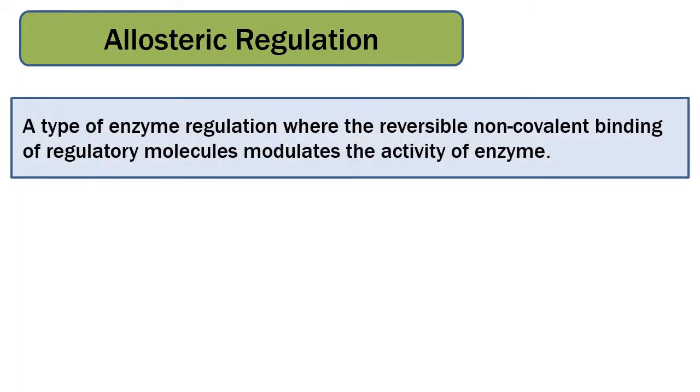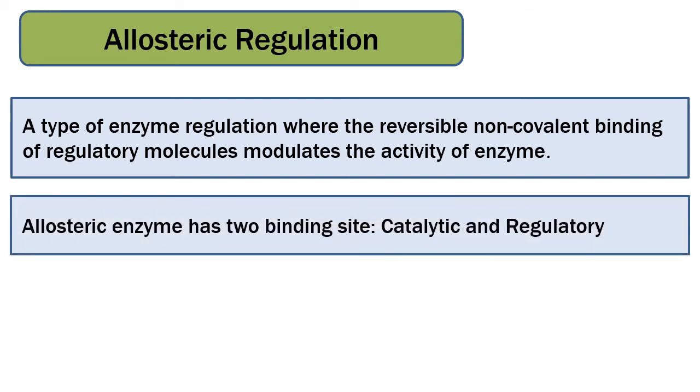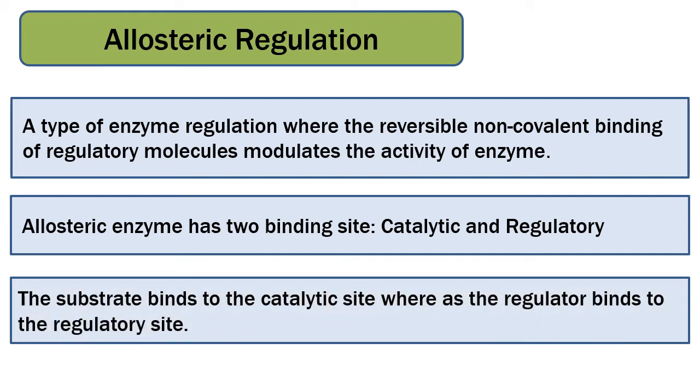Controlling of the catalytic efficiency of the enzyme is achieved by allosteric regulation. Allosteric regulation is a type of enzyme regulation where the reversible non-covalent binding of regulatory molecules modulates the activity of the enzyme. An allosteric enzyme has 2 binding sites, one is catalytic and the other is regulatory. Usually the substrate binds to the catalytic site, whereas the regulator binds to the regulatory site.